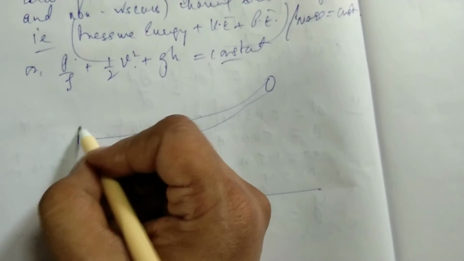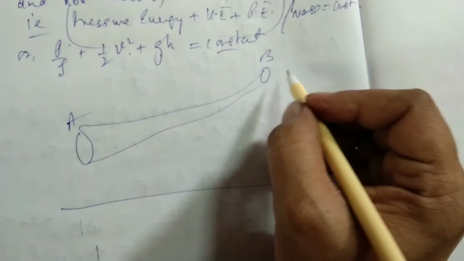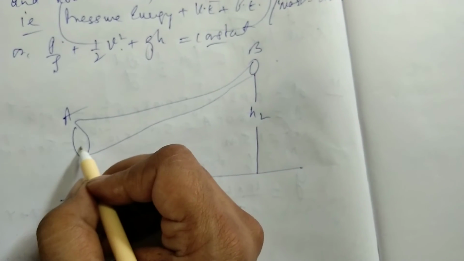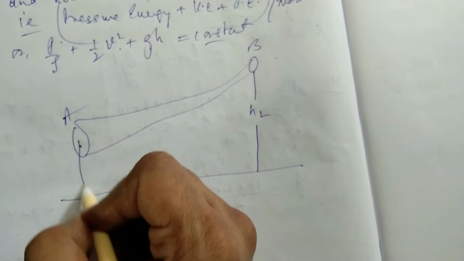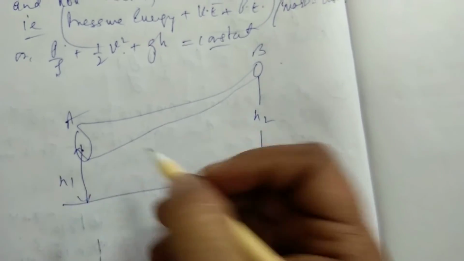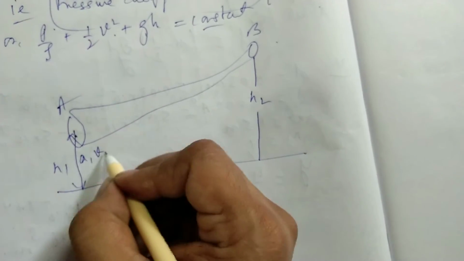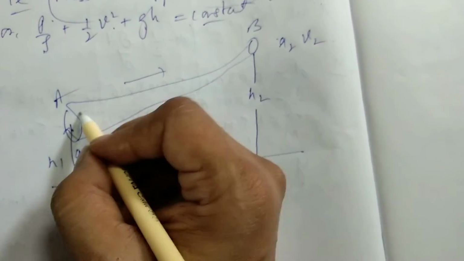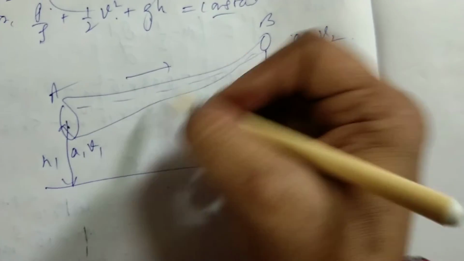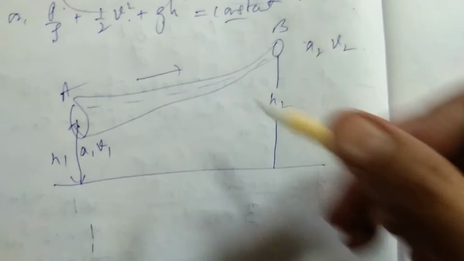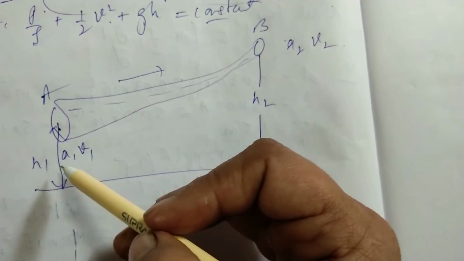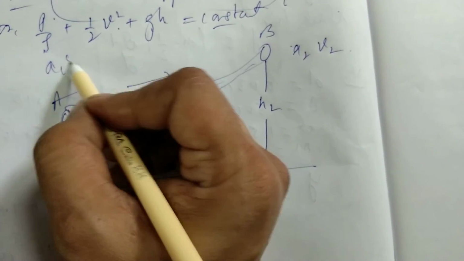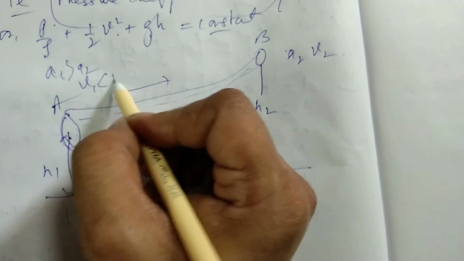We have taken this point as A, this point as B, and this is the height H2, and we have taken this height as H1. Here the area of cross section is A1 and velocity V1, and at the other end the area of cross section is A2 and velocity V2, and the liquid is flowing in this way. The area is not the same, the area is different. If you remember, in the last class we dealt with the equation of continuity, and we inferred that where the area of cross section is more, A1 is greater than A2, so V1 is less than V2.